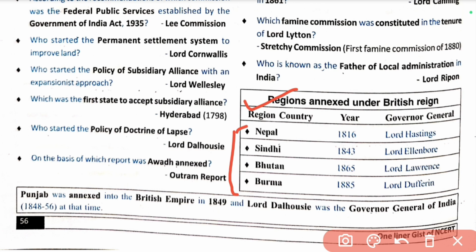And the last one is, Punjab was annexed into the British Empire in 1849, and Lord Dalhousie was the Governor General of India during 1848 to 1856. In this way, we completed the discussion of the fourth chapter of modern history by Sar Sangrah, Mahesh Barnwal.